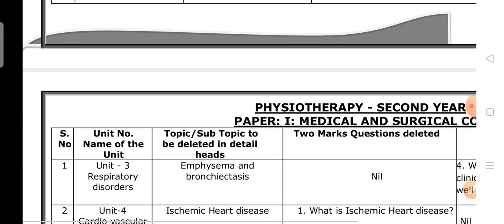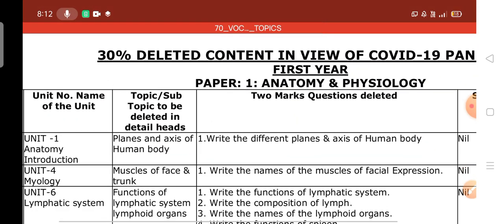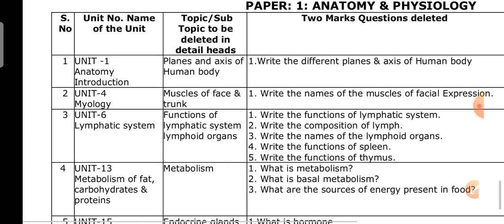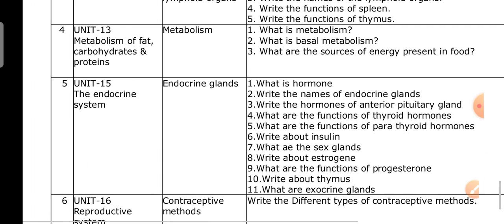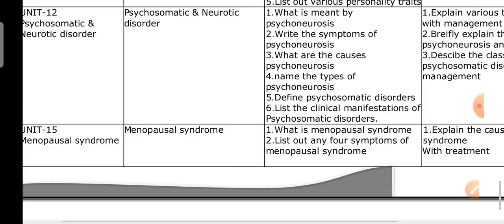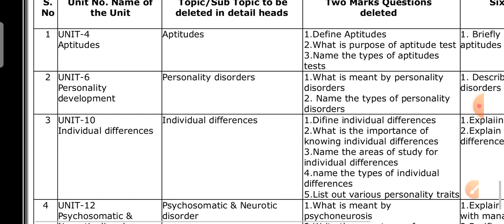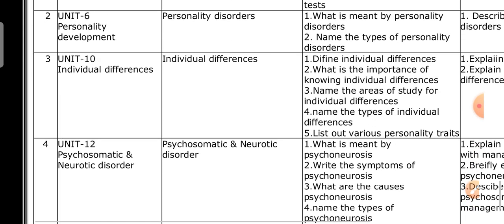So once again, go through this paper, 30% deleted content for the physiotherapy students in subject paper 1. Next, paper 2. Units 1, 2, 3 are there, 4 is not there, 5 is there, 6 not there, 7, 8, 9 are there, 10, 11, 12 are not there. Whatever is not missing should be there. Whatever is there, this is the deleted topic.